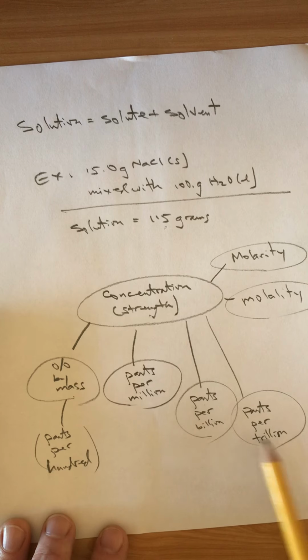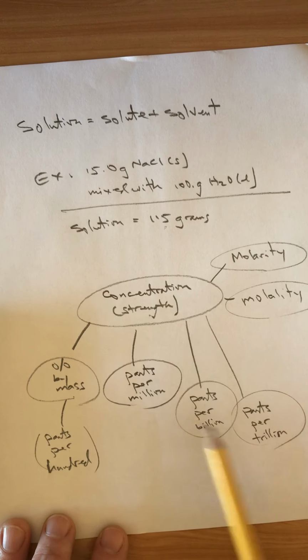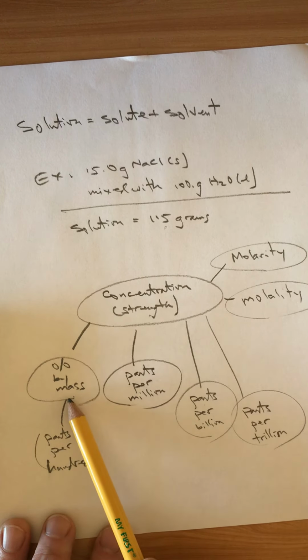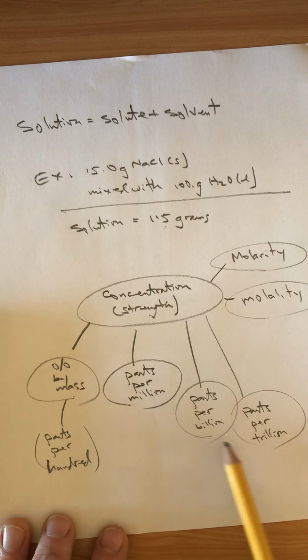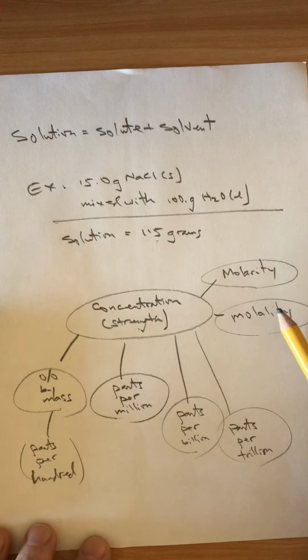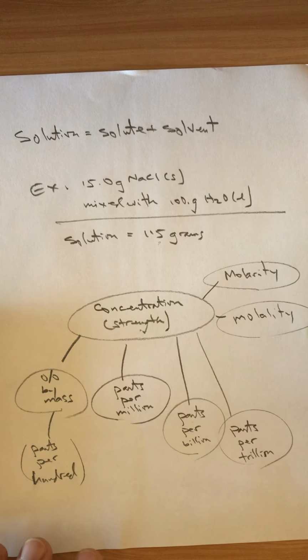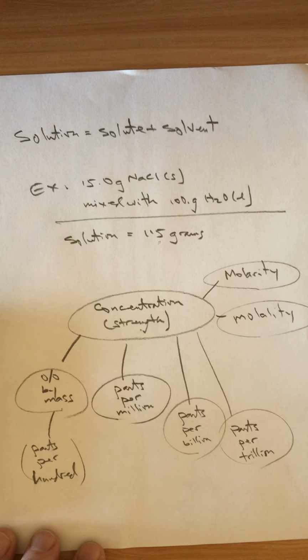For really low dilute solutions, you can use other measures, which are very similar to normalizing to 100, but you normalize to a million, normalize to a billion, normalize to a trillion. The two important ones here, though, molarity and molality, are ones we'll talk about in much greater detail. All right, so that's video number 1. I'm going to put together a video for several of the expressions momentarily, so stay tuned.